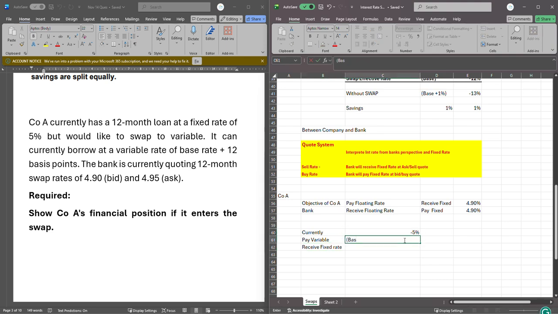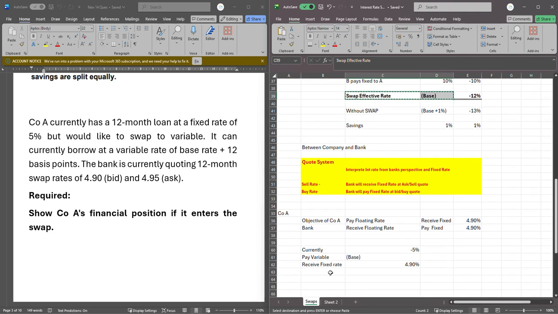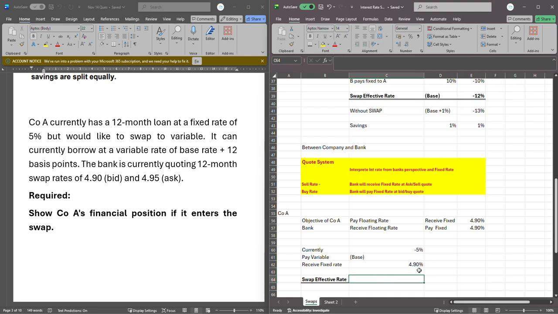Like I always tell you, this variable is always at base, and fixed is going to be what the bank is ready to pay. So he's going to receive fixed at 4.9%. And if you check the net of that situation, trying to get our effective swap rate, our effective swap rate is base. Yes, base will still be there, and you are left with 0.1%. So that's base plus 0.1%. Right, and that is the situation.